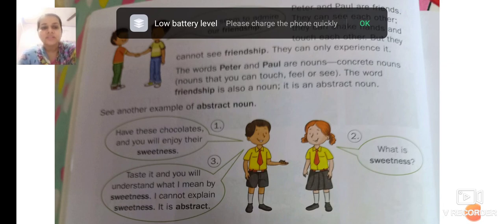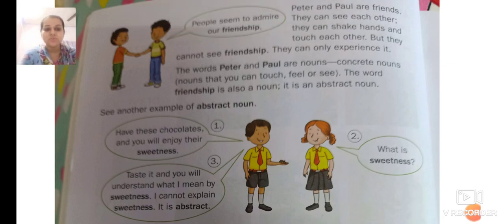I cannot explain sweetness. It is abstract. Now when you eat the chocolate, you understand its sweetness on your own. If I eat the chocolate, I cannot tell you that this is this much sweet, this is 50 times sweet, this is 60 times sweet, this is 100% sweet. No, when you eat it, you can only understand it. Oh, this is this much sweet, this is dark chocolate, this is light chocolate, this is brown chocolate. When you eat, you will only understand the sweetness.